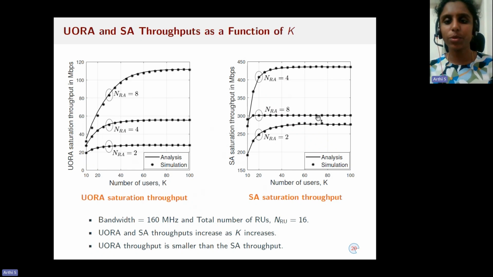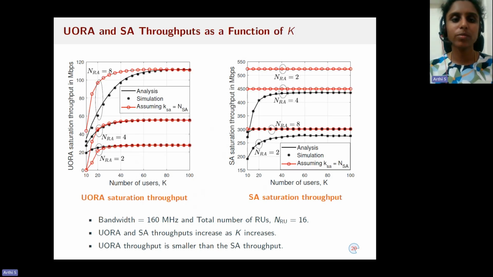However, in scheduled access throughput, as the number of RUs for random access increases, we see first the scheduled access throughput increases and then decreases. That is because when N_RA is equal to 8, we have only 8 remaining RUs for scheduled access. So even though we have enough users in scheduled access, we have fewer RUs to be allocated for scheduled access. However, in the case of N_RA equal to 2, we have 14 RUs for scheduled access. But since we have only 2 RUs for random access, we have fewer BSR transmissions. Hence, we have very few users in scheduled access.